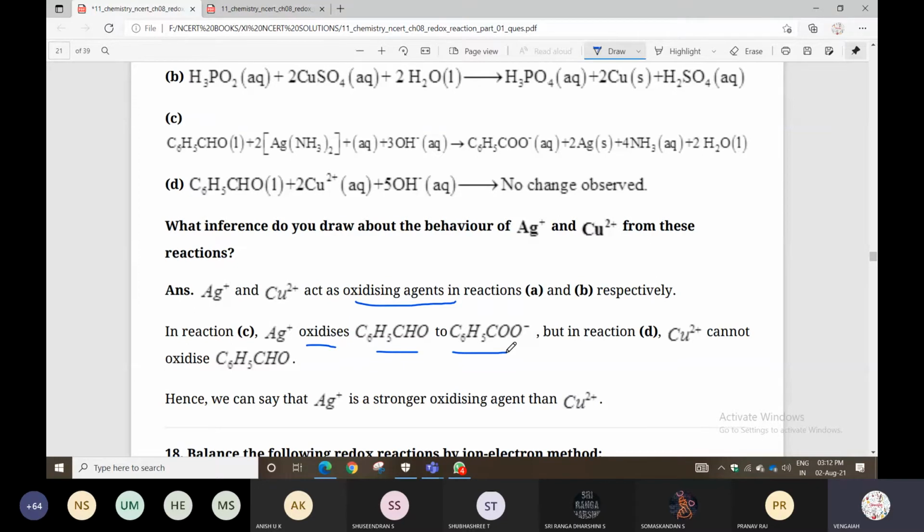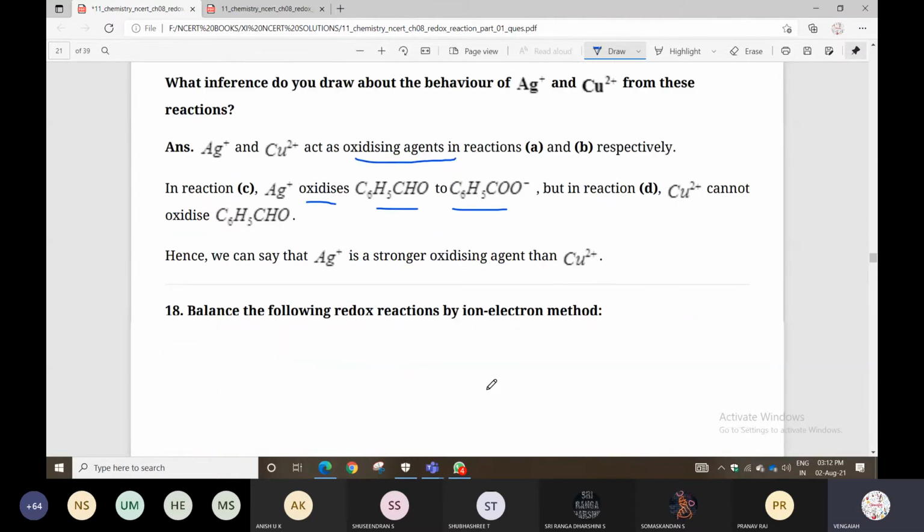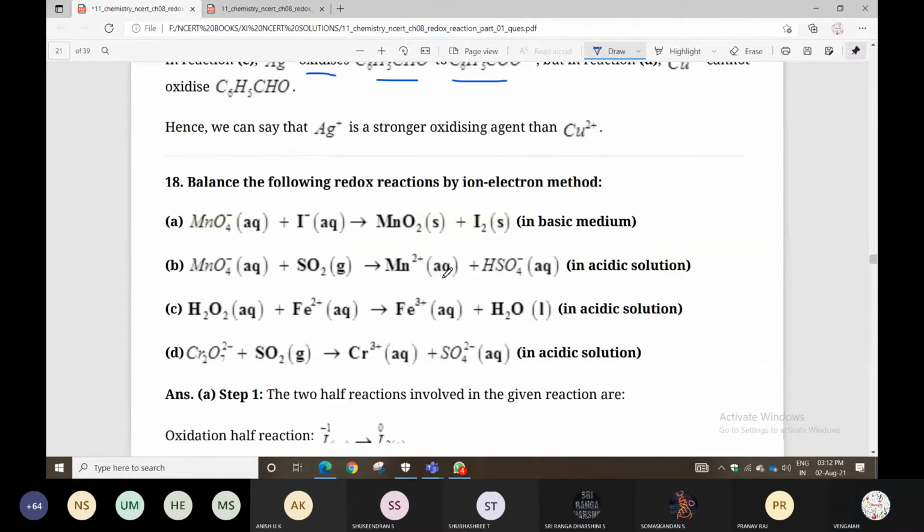So hence we can say that Ag plus is a stronger oxidizing agent than Cu plus 2. Okay?